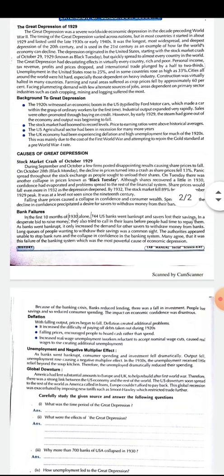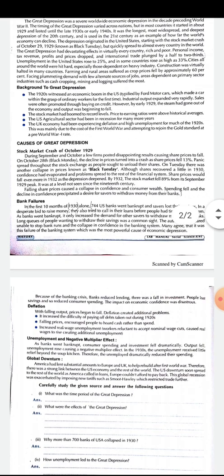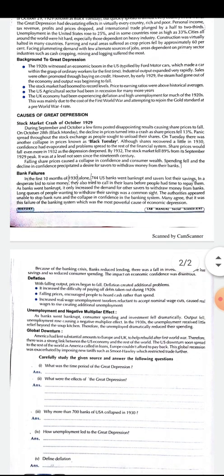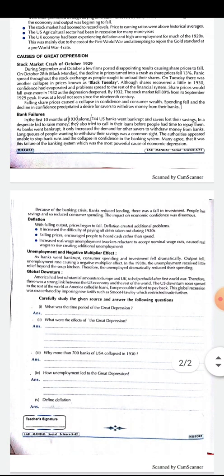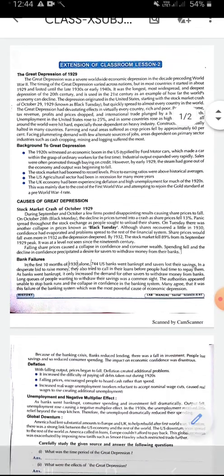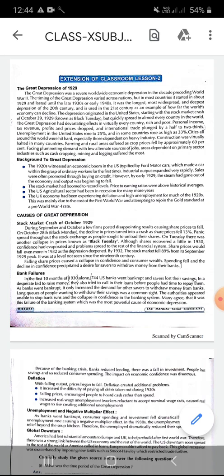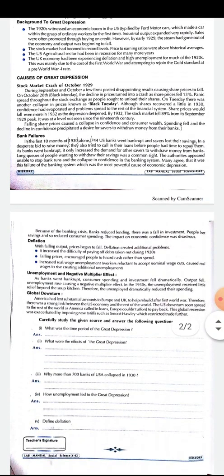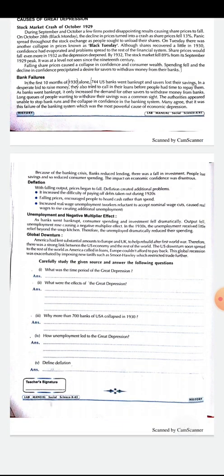Many causes were there, like the stock market crash of October 1929 and bank failure. Deflation was there, unemployment and negative multiplier effect were there, and global downturn was there. So you have to go through all these things. Just read the entire text carefully and answer the following 5 questions.